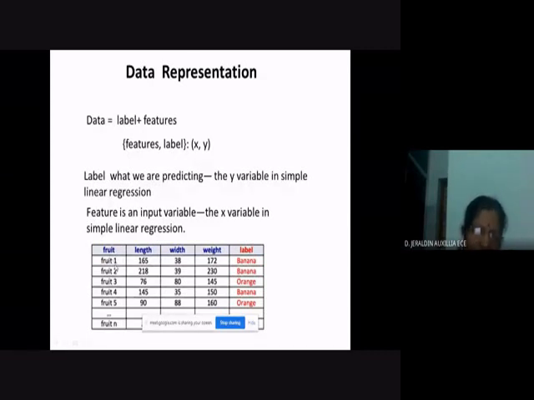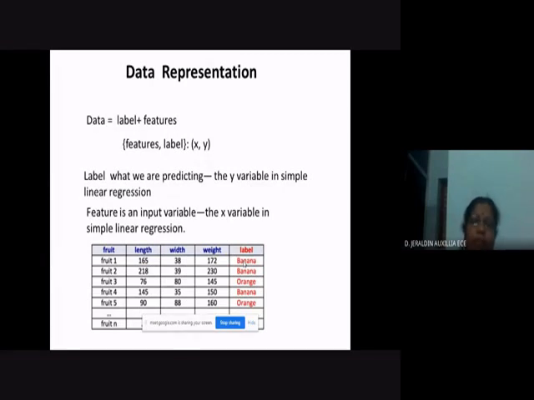Fruit number 1 is one data point, fruit number 2 is another data point, and fruit number 3 is another. Fruit number 1 has 3 features, length 165, width 38, and weight 172, and one label. Always each data point will have only one label, but many features.